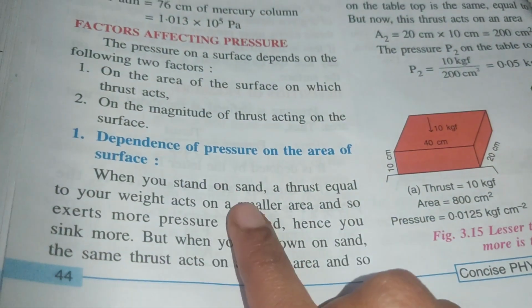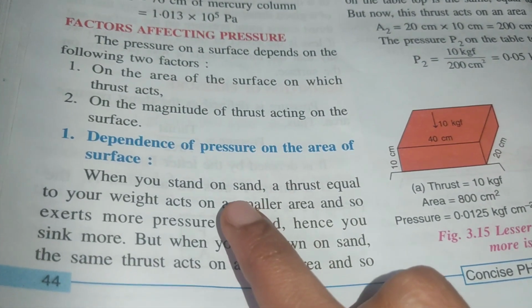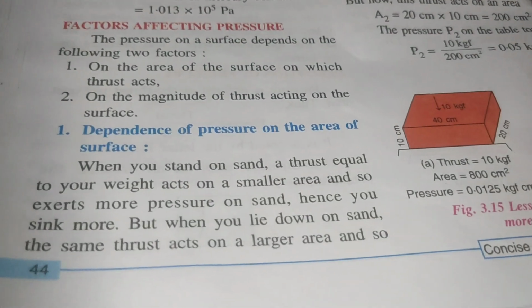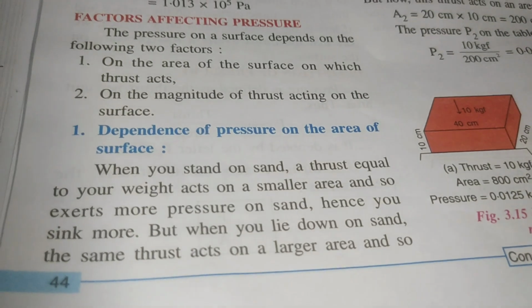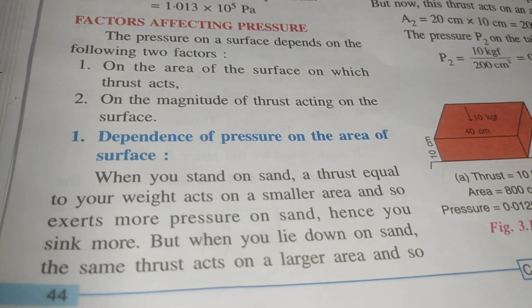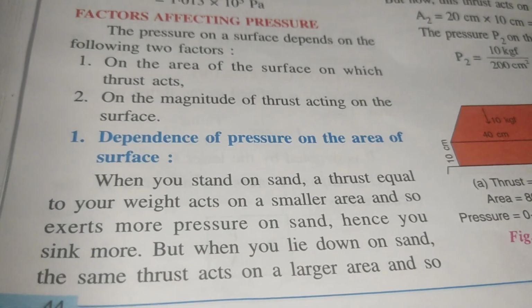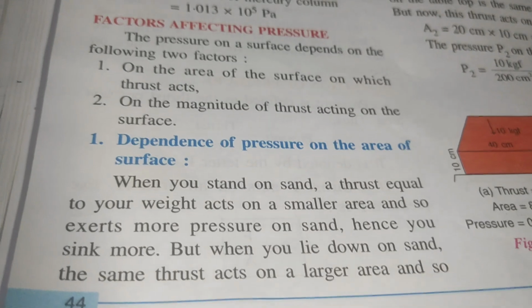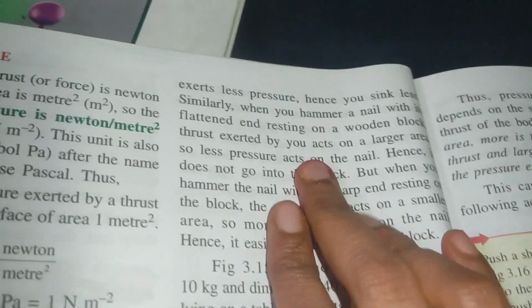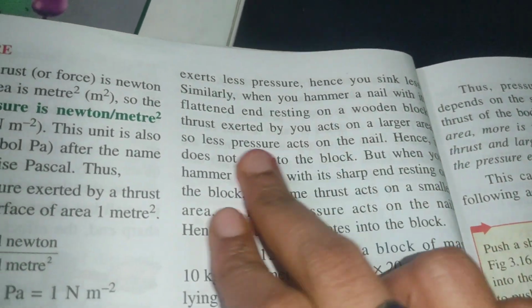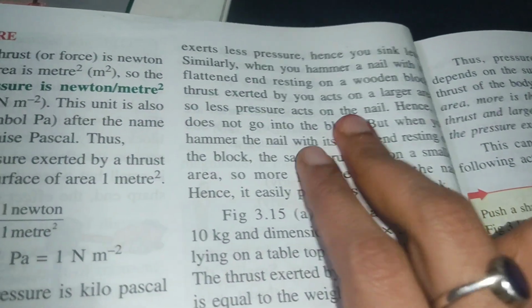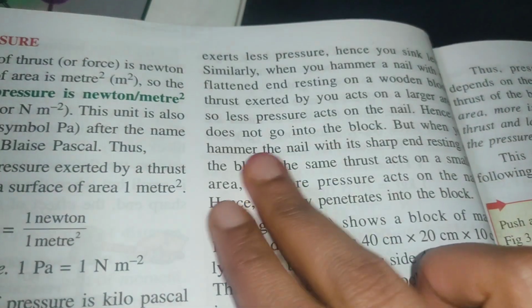When we are standing on sand, a thrust equal to your weight acts on a smaller area. All the body weight is pressed on the sand by our foot in a small area, so we will sink more. But if we lie on the sand, the same thrust acts on a large area and so exerts less pressure, so you sink less. Similarly, when you hammer a nail with its flattened end resting on a wooden block, the thrust exerted by you acts on a larger area, so less pressure acts on the nail. Hence it does not go into the block.